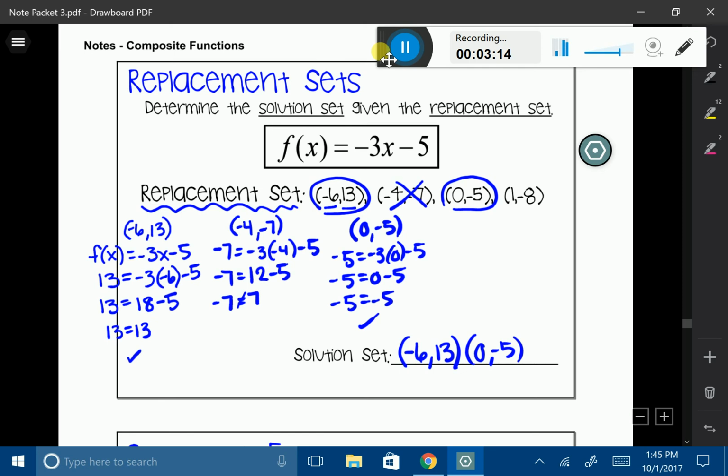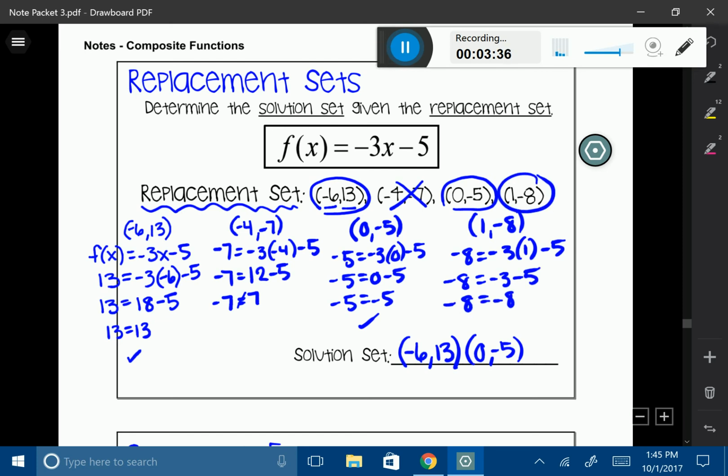I always have to test all of the coordinates that I'm given in my replacement set. I'm going to say negative 8 is equal to negative 3 times 1 minus 5. And they do indeed match up with each other. And therefore, 1, negative 8 is also part of my solution set.